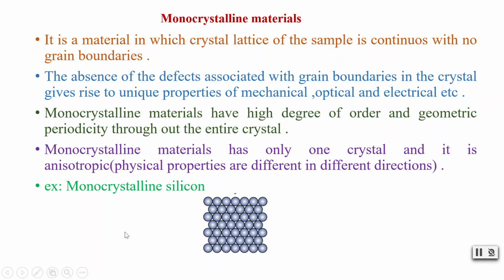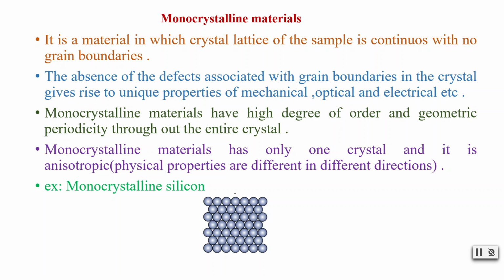Firstly, we see monocrystalline materials. Here it is a material in which the crystal lattice of the sample is continuous, that is with no grain boundaries in it. So the periodic arrangement is continuous, there is nowhere the periodic arrangement is disturbed, and that's what continuous means.